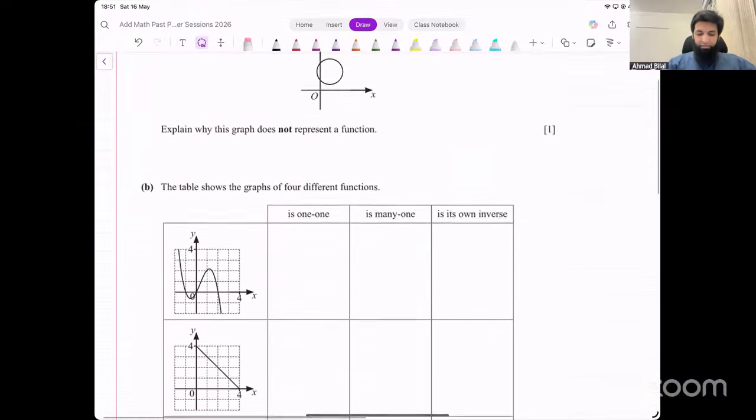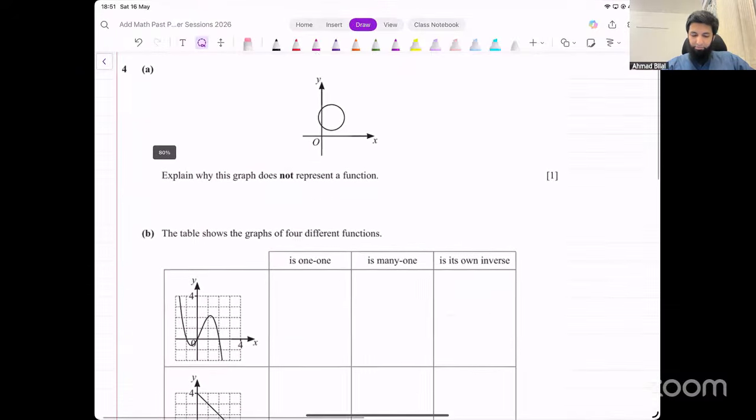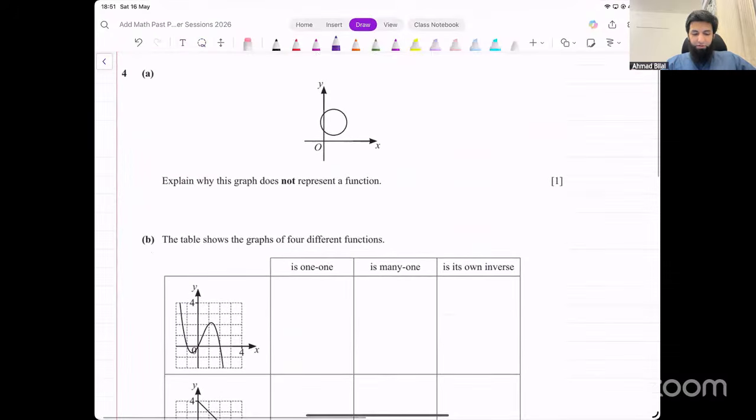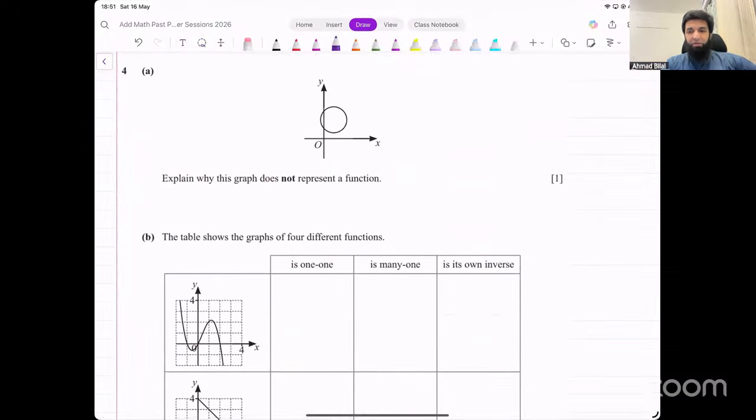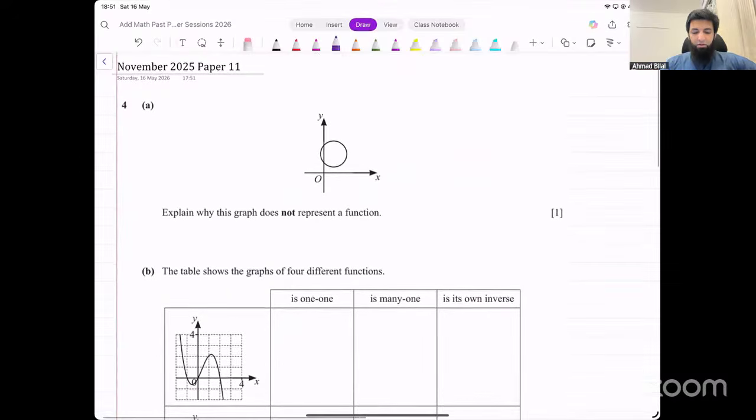All right, let's look at this. First of all, part A of this question. This is November 25, paper 1-1. We're doing difficult questions from this paper now. Explain why this graph does not represent a function. Now, what's the condition for something being a function? The output should be 1, right?